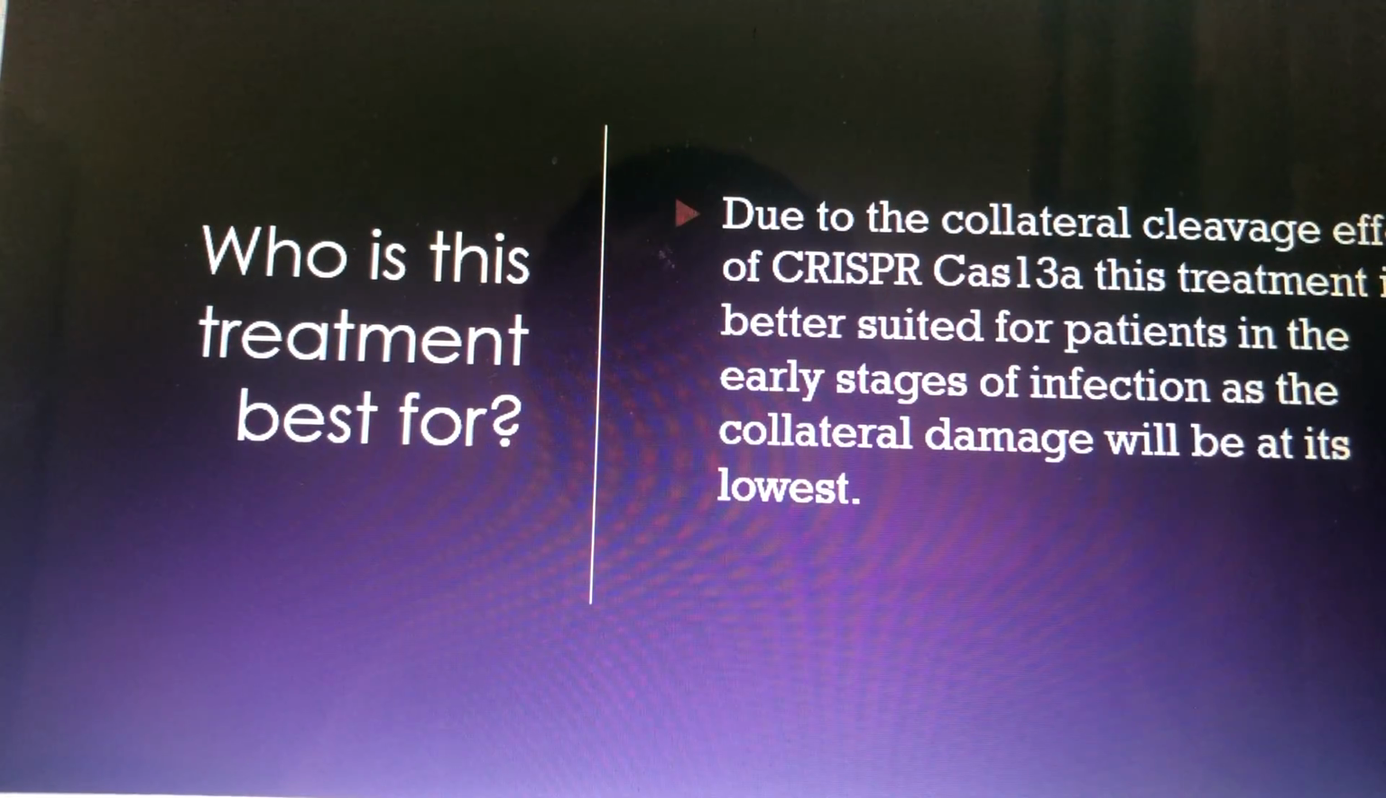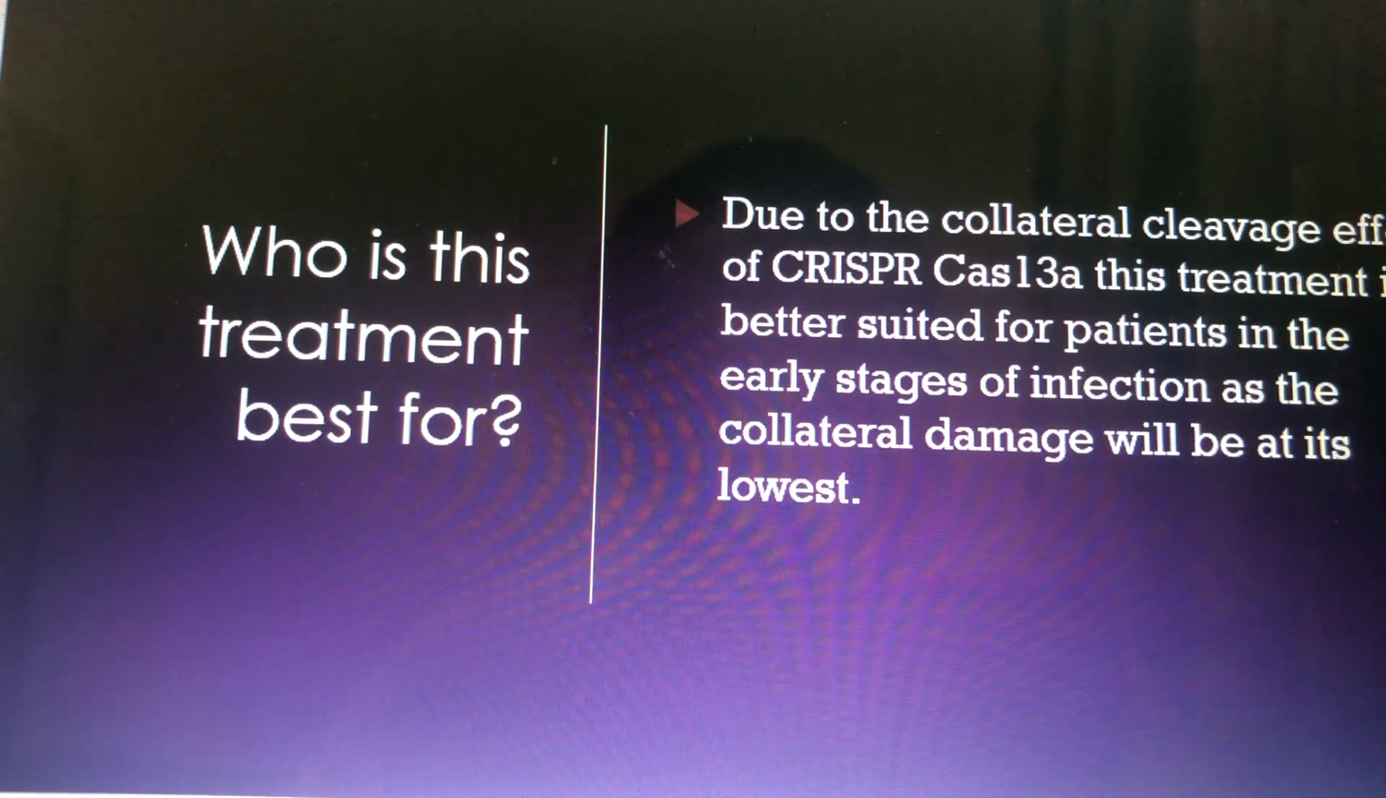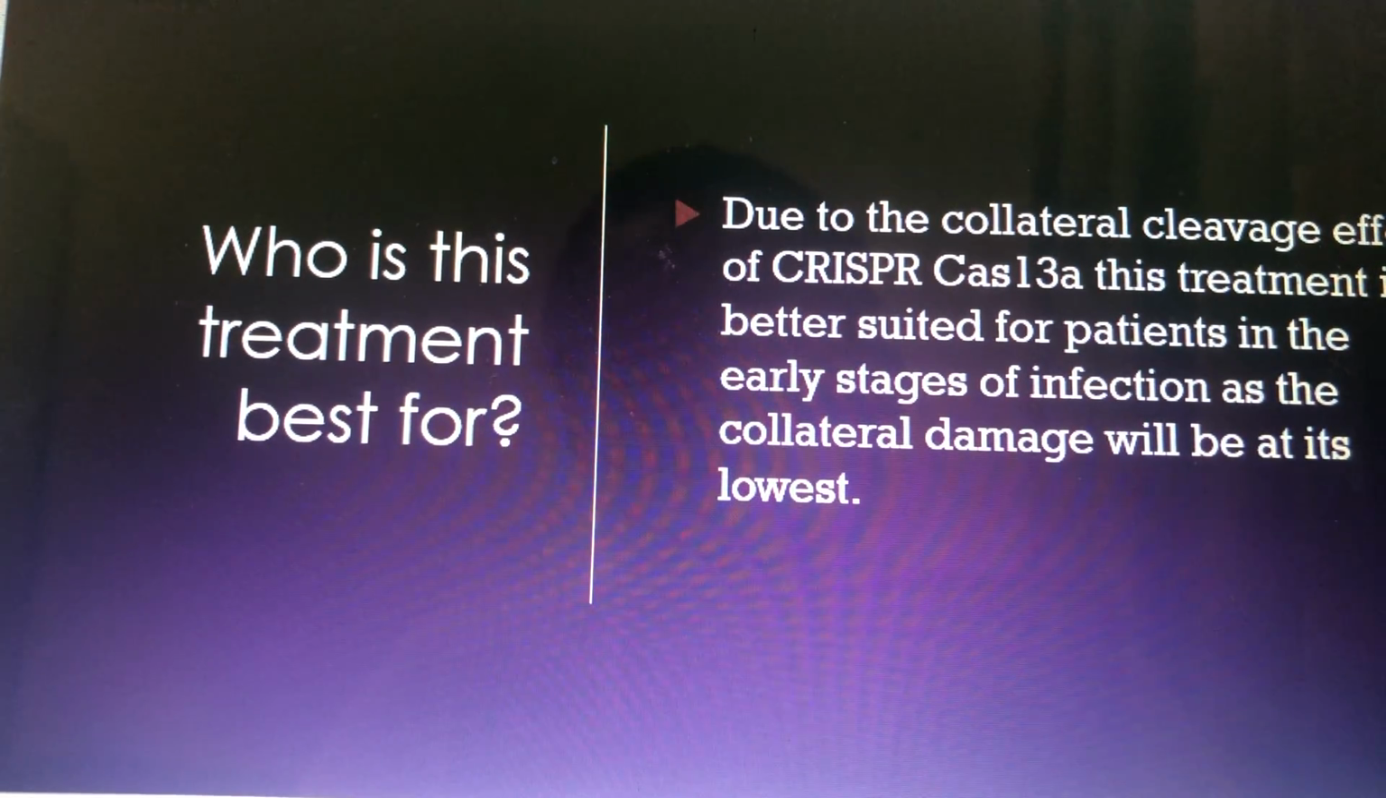Now, you might be thinking, who is this treatment really targeted for? Because I said it was therapeutic. What that means is that this treatment would be best for people who already have the virus, i.e. being therapeutic, but it wouldn't be for people in the later stages of it because of that collateral cleavage effect. It would actually be best for people who have been recently diagnosed with coronavirus, so CoV-2. This is because they will have fewer cells that have been affected, which would mean we have less collateral damage, because that collateral cleavage effect is going to cleave any RNA it finds.